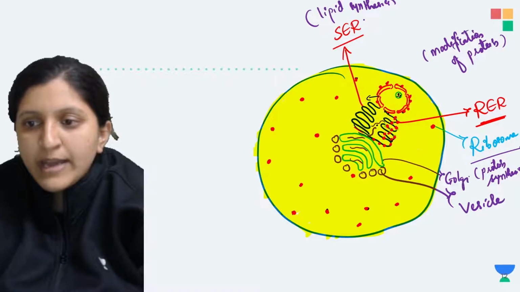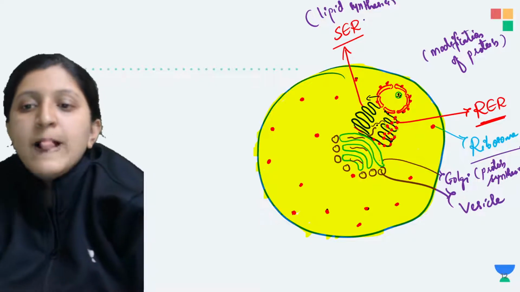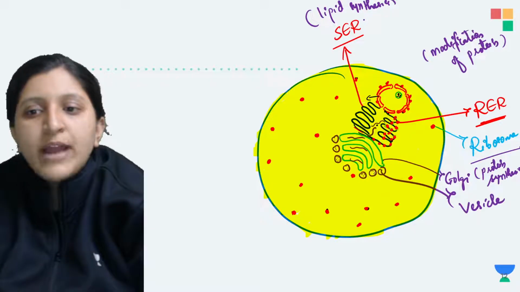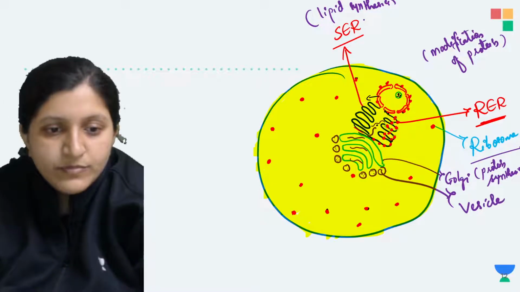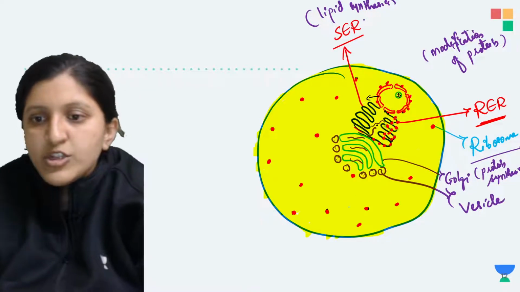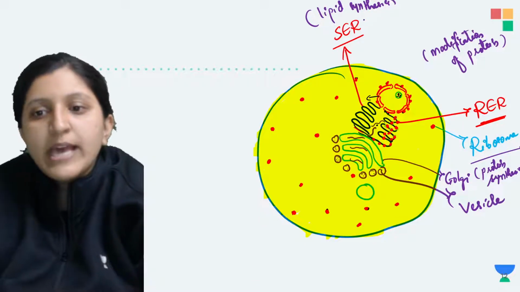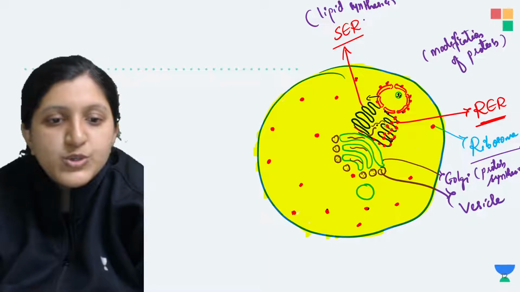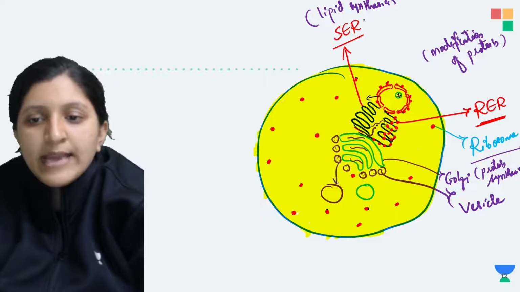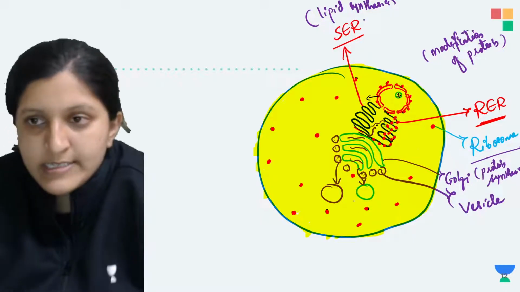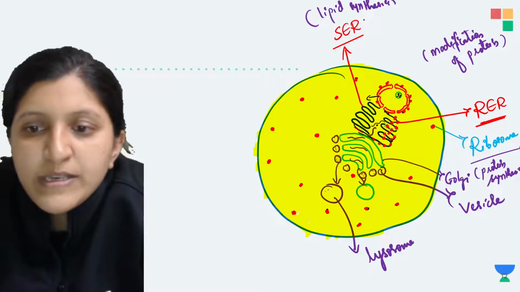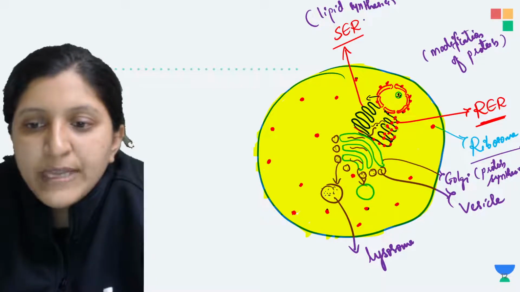So this is the Golgi apparatus. In that case, modified protein will be stored in here, and these can give rise to a vacuole. So let's say we'll draw a vacuole here. This is basically vacuole formation you can see. Then there is lysosome formation you can see. So the lysosome is being formed, arising from the Golgi apparatus itself. Let's label this as a lysosome, and the lysosome is basically hydrolytic enzymes. So this will have many enzymes.